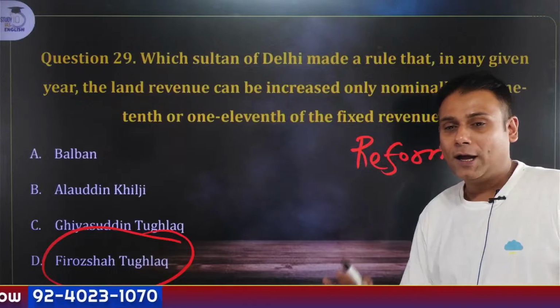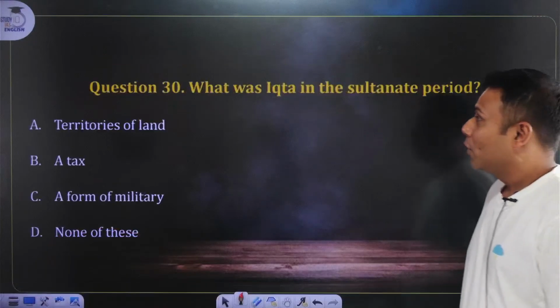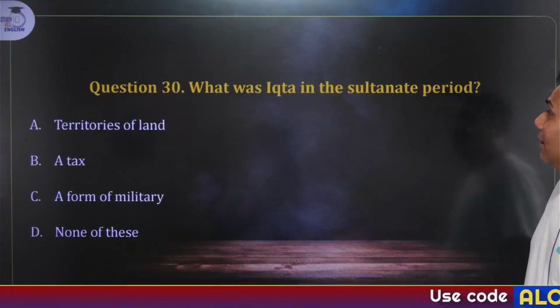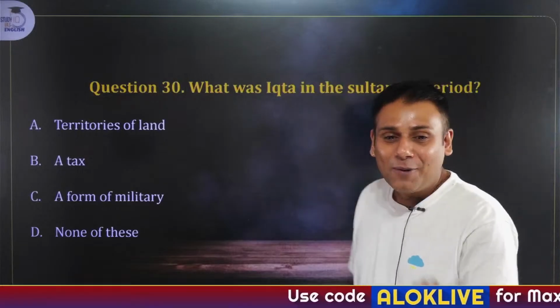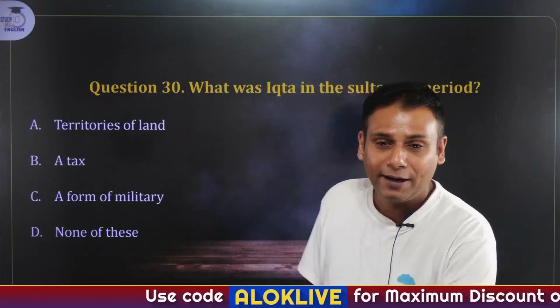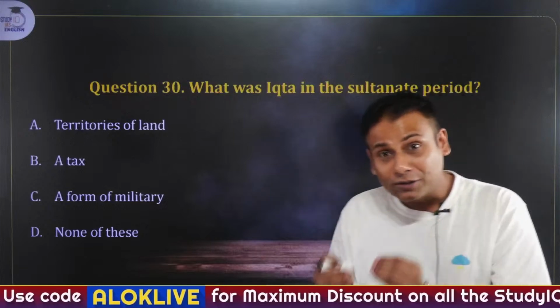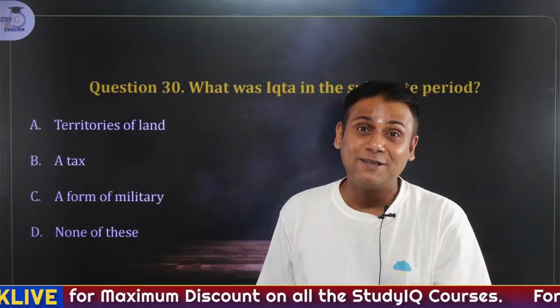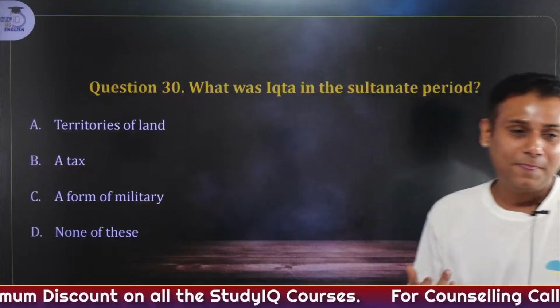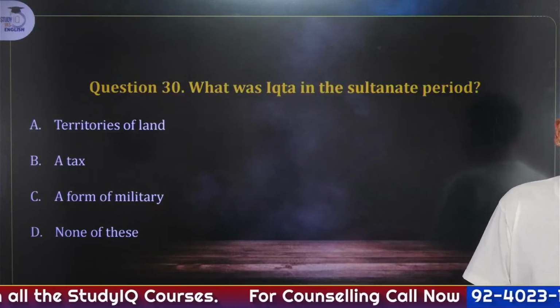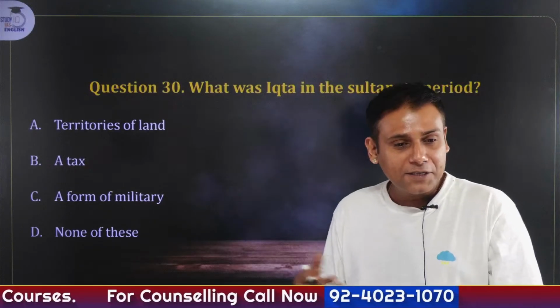Firoz Shah Tughlaq. Next one. What was Iqta in the Sultanate period? Easy one. Territory of land, tax, form of military, none of the above. At least twice or thrice we have discussed about the Iqta system and fawazil in today's session itself. Fast, fast.